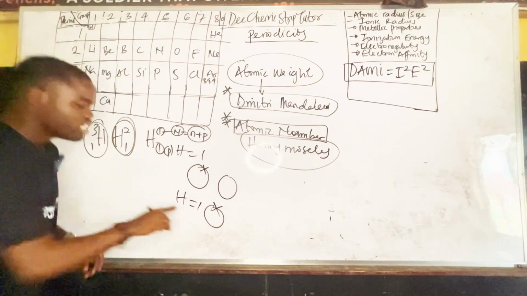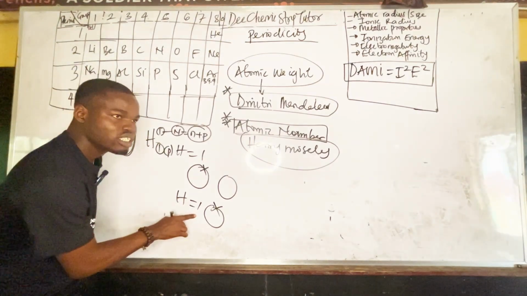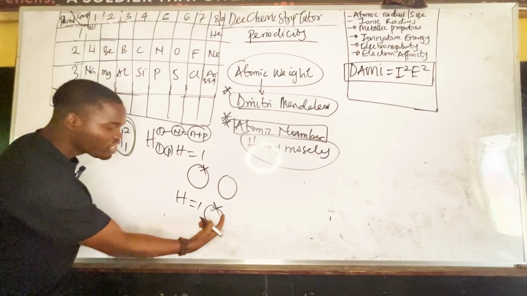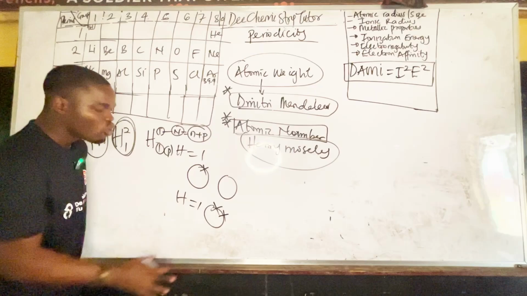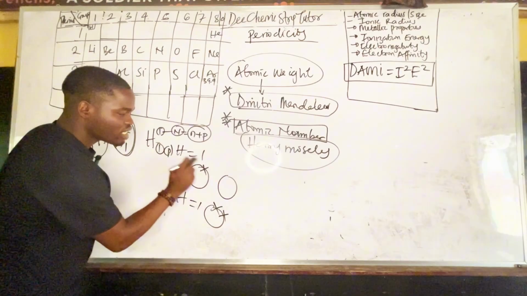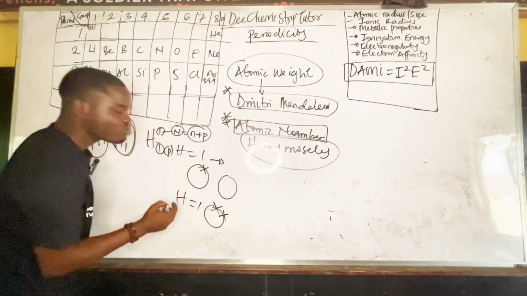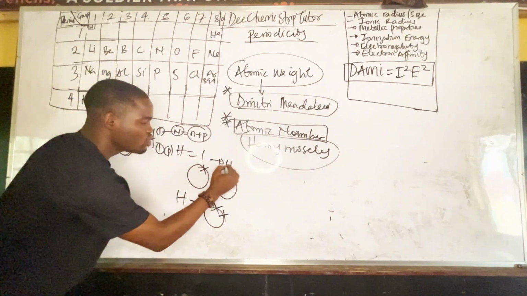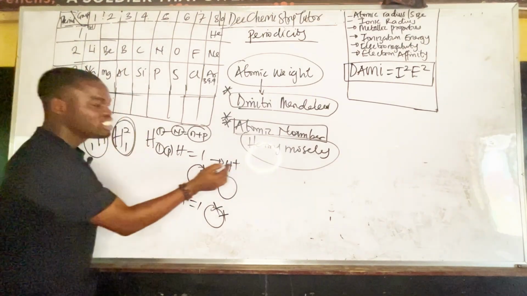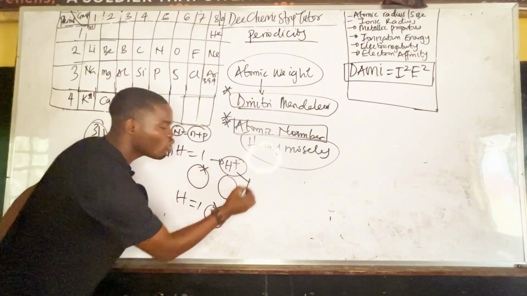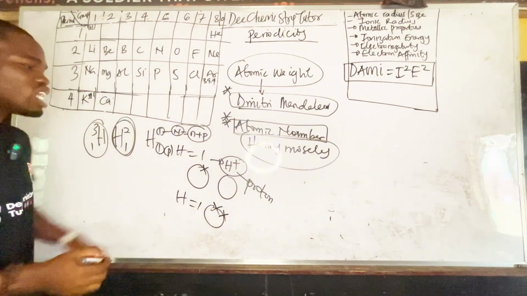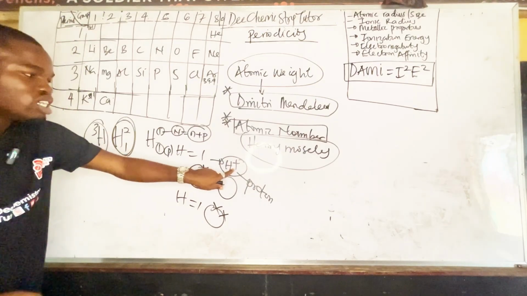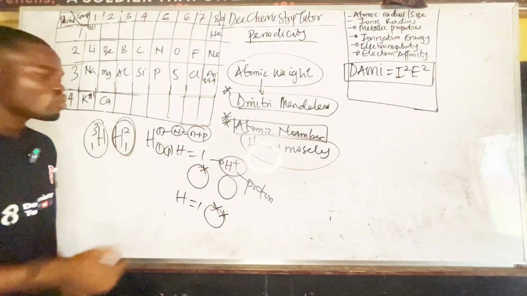Okay, let's leave that. Now, if hydrogen is equal to 1, that means if you gain 1 electron, you become stable. Here it has lost 1 electron. And I told you that it's only in chemistry that when you lose an electron, you become positive. And this one alone is what we call a proton, because it has lost 1 electron here. Do you understand? So we call this a proton.